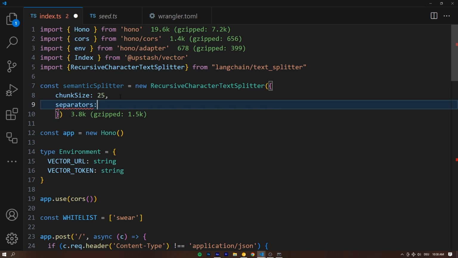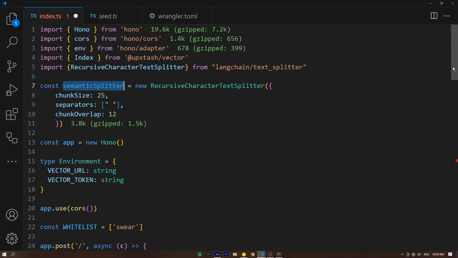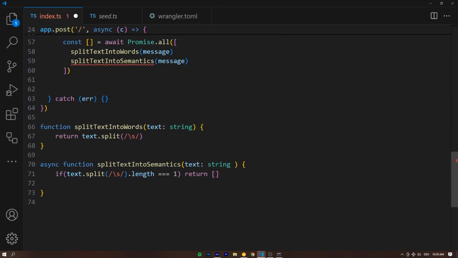The separator is going to be an array, and we're just going to pass a space bar in here. So it means it's going to separate the text at the word level at the space bars. And then the chunk overlap, which is really important for keeping context, we're going to set to 12 characters.